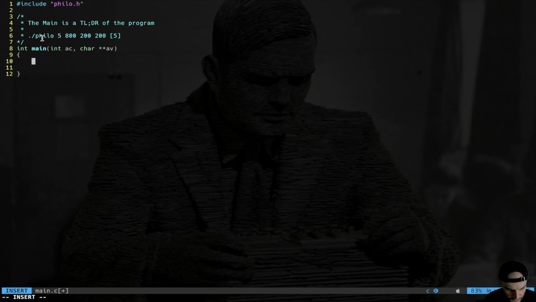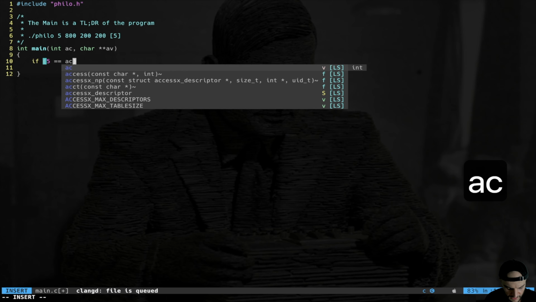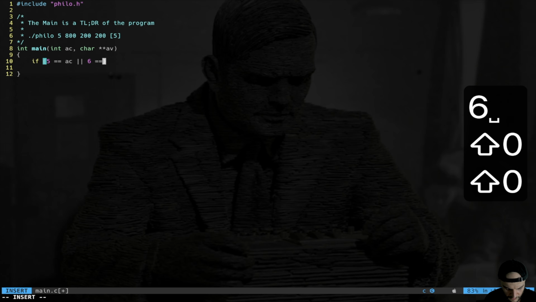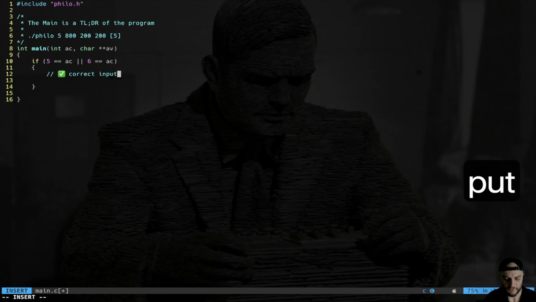So we can have 5 or 6 inputs, right? So I'm going to say if 5 is equal to argument counter, or 6 is equal to argument counter, here we have a correct input. Correct, quote unquote, namely we have the correct number of inputs. Then we still have to parse and check if effectively the input is correct, but nonetheless, this is the first filter.